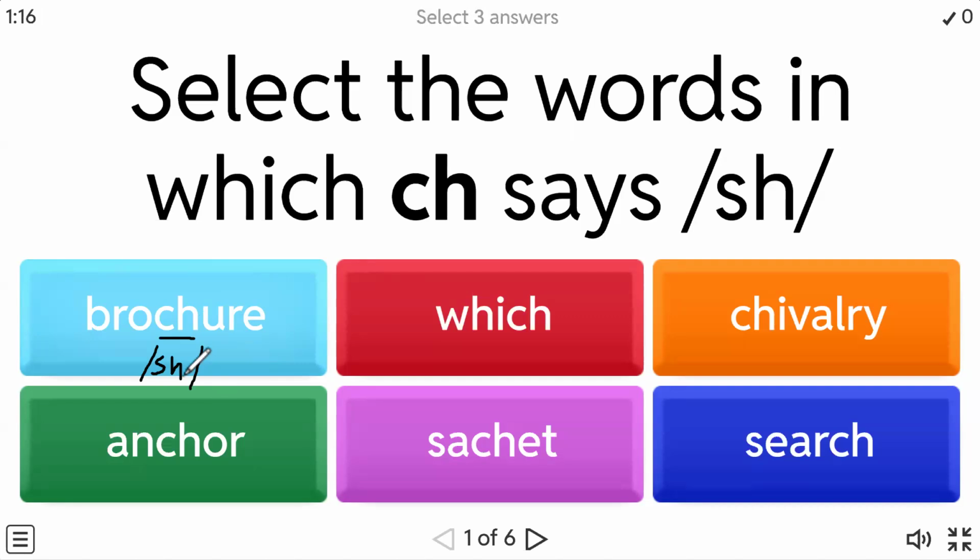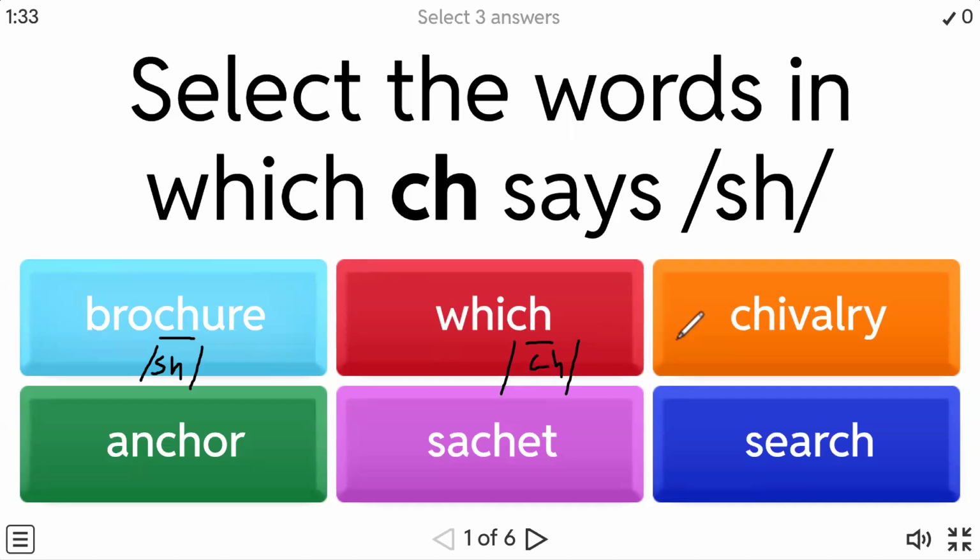Browser. Okay. Now over here, the ch is making the ch sound. W, e, ch. Over here, what is it making? The ch sound only. Right? It's making the ch sound.